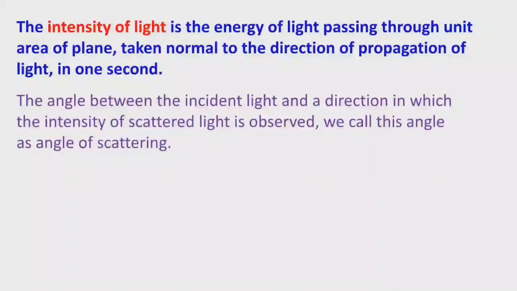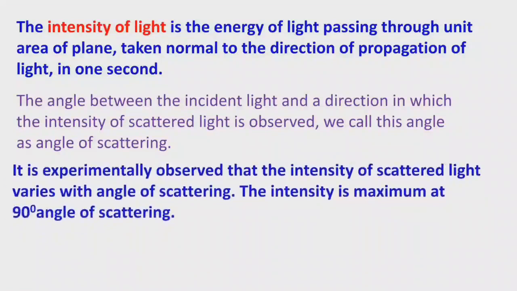The angle between the incident ray and the direction in which the intensity of scattered light is observed, we call the angle of scattering. The angle between incident light and scattered light is called the angle of scattering. It is experimentally observed that the intensity of the scattered light varies with the angle of scattering.